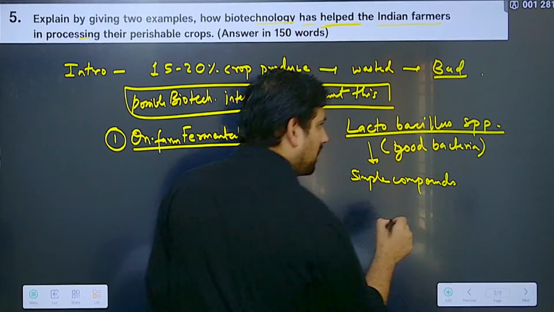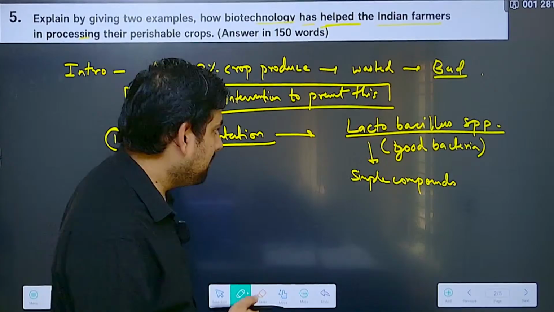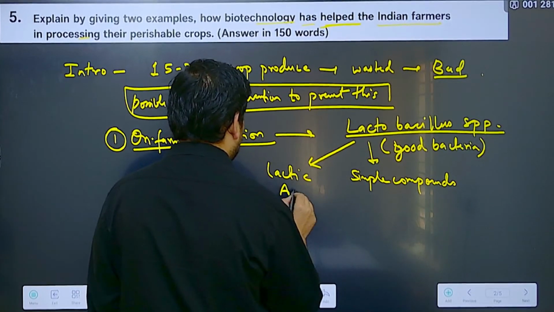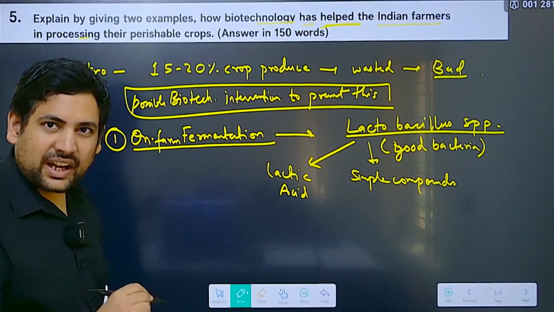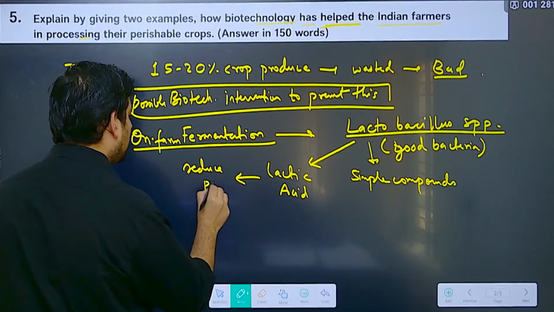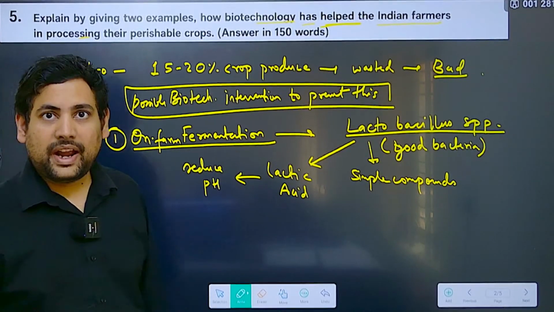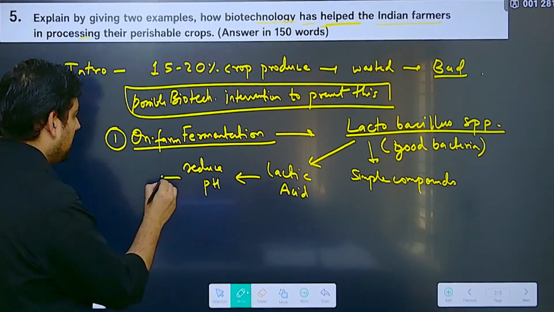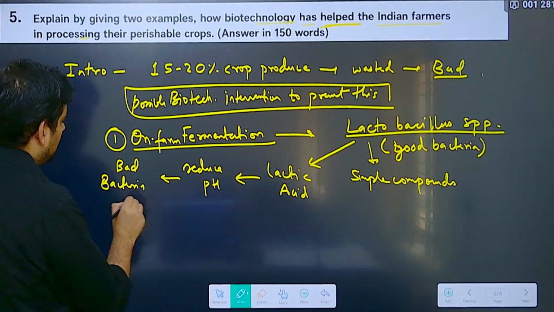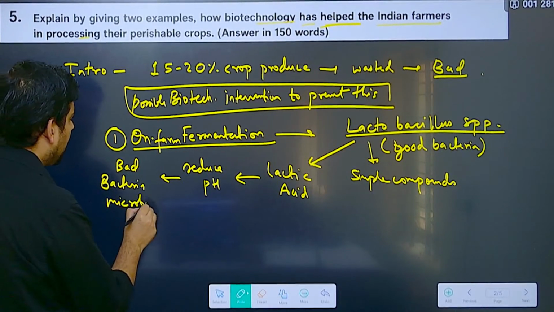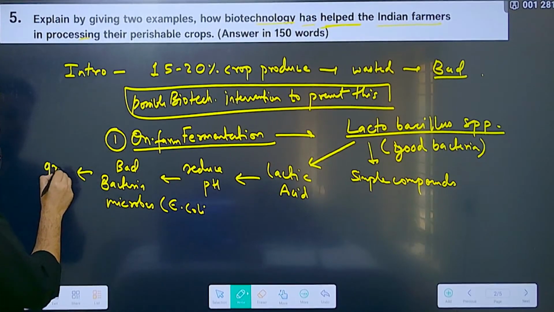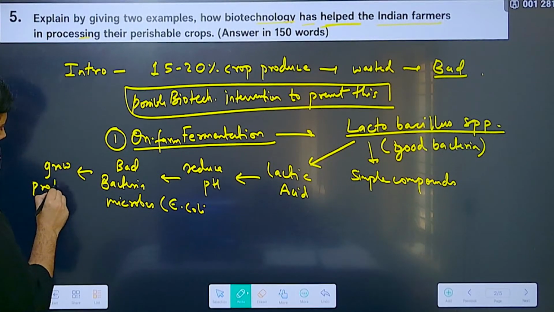Now this bacteria, while breaking it down, also releases something known as lactic acid. Now what this lactic acid will do, it will reduce the pH of your produce, and because of that, what will happen? The bad bacteria or microbes, for example E. coli you can give as an example here, won't be able to grow on the produce.